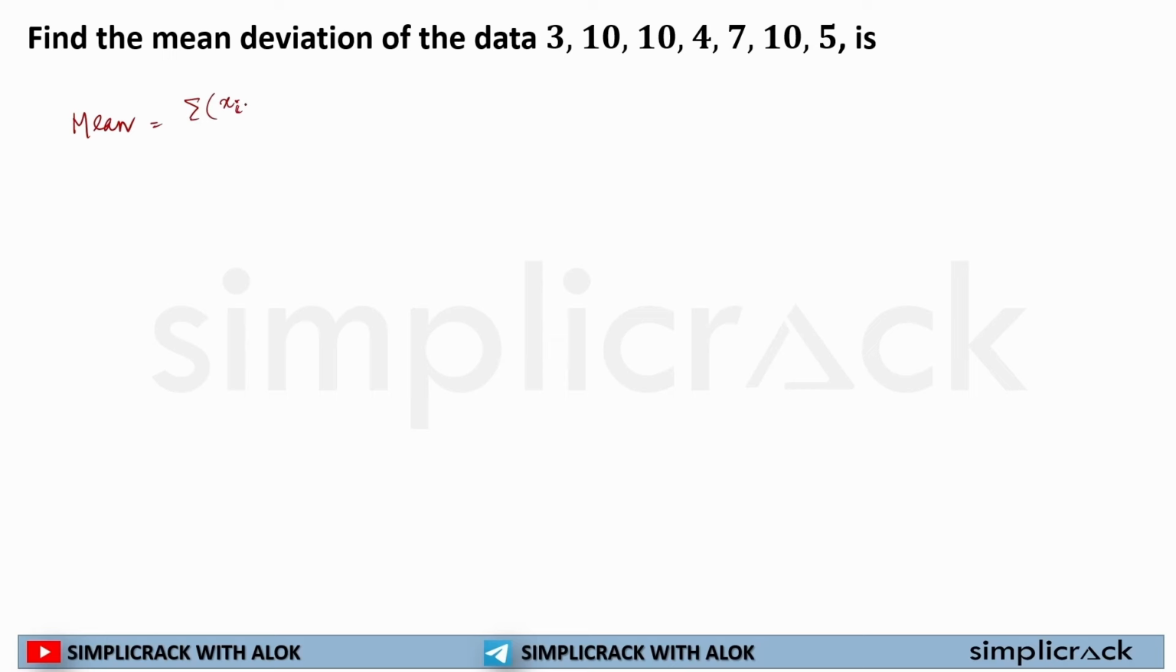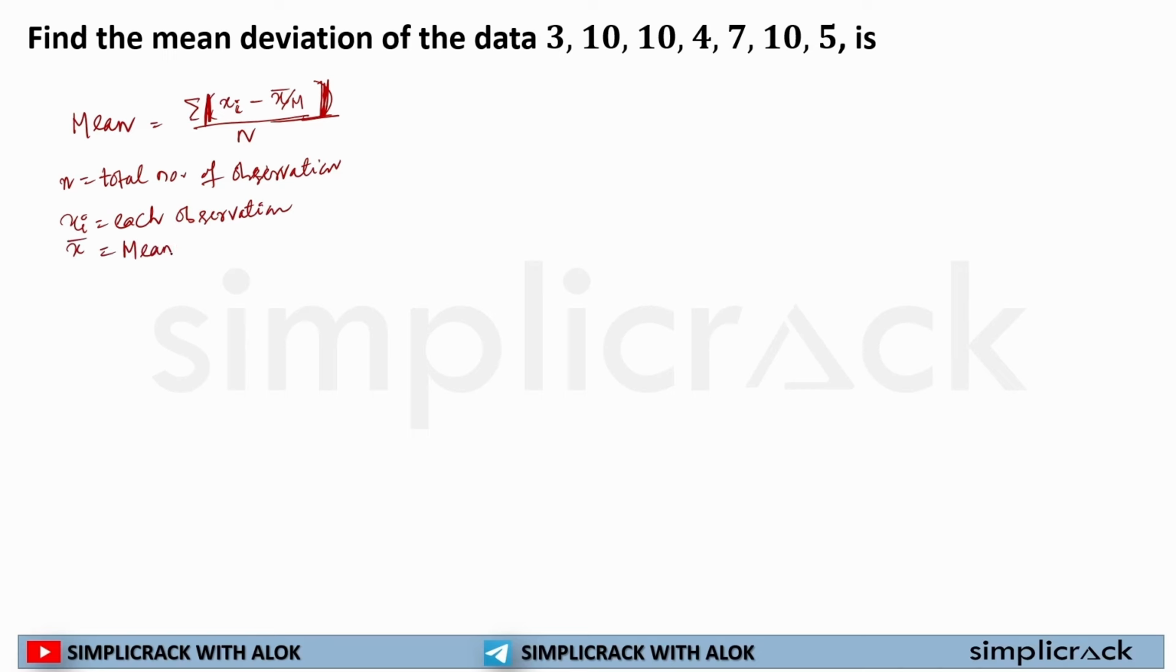each data, xi meaning each observation, minus mean or median, divided by the total number of observations. N is equal to what? Total number of observations. xi, each observation, will be written as this because this will be taking a positive value. Each observation, this is the mean of the given data, M is the median of the given data.